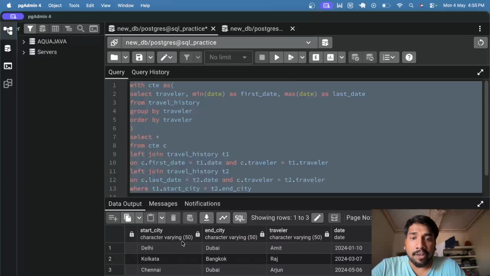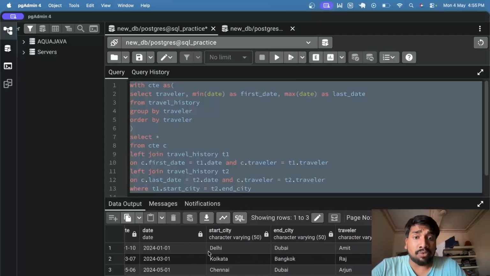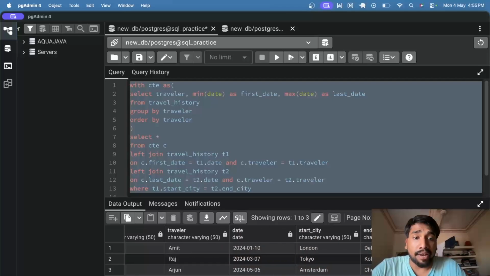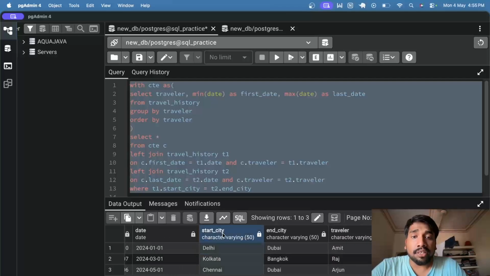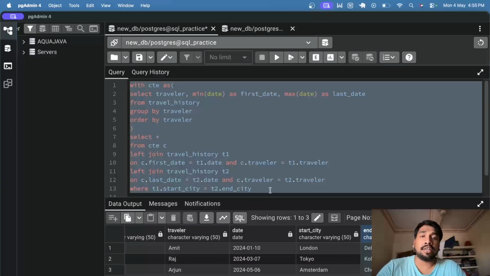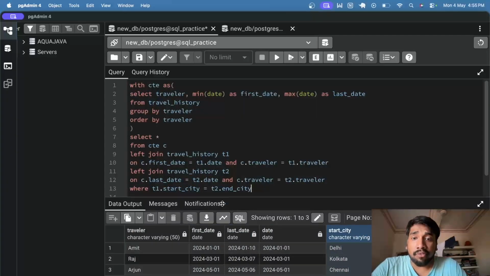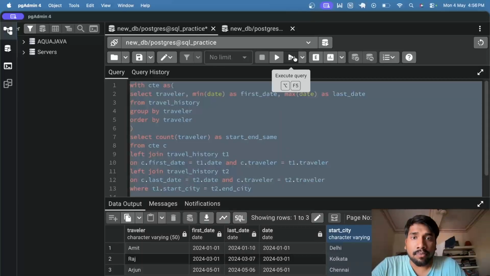So now if you can see that for Amit, as we had checked, the start city is Delhi and the end city is also Delhi. Similarly, for the other two guys, the start city is equal to their end city, and we want nothing. We just want the total count of travelers. Count traveler. You can even put count star. Now, if you run this,